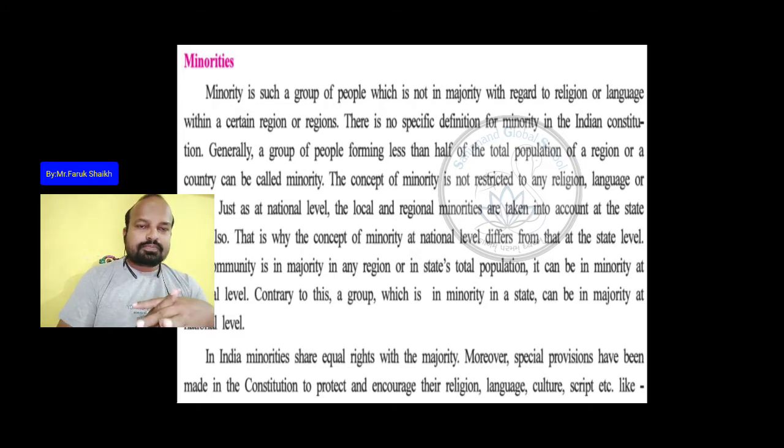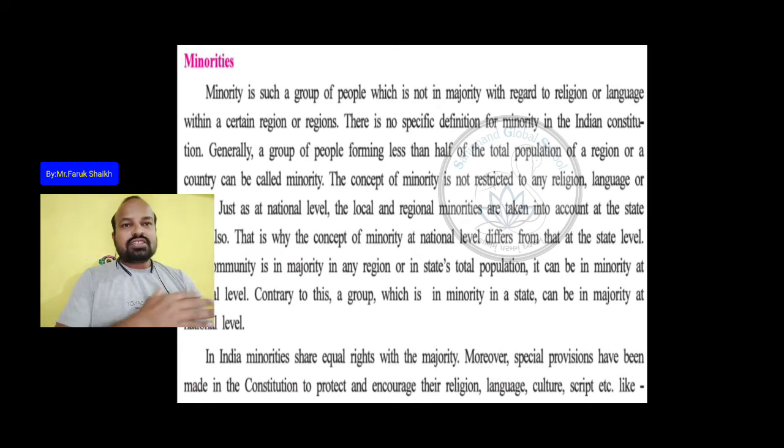There is no uniform definition given for who are called minorities, because the religious people who are in the minority at the national level may be in the majority in some region or state.